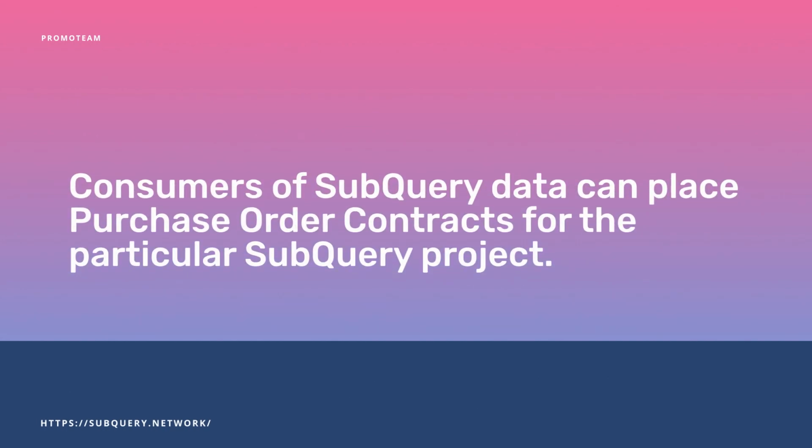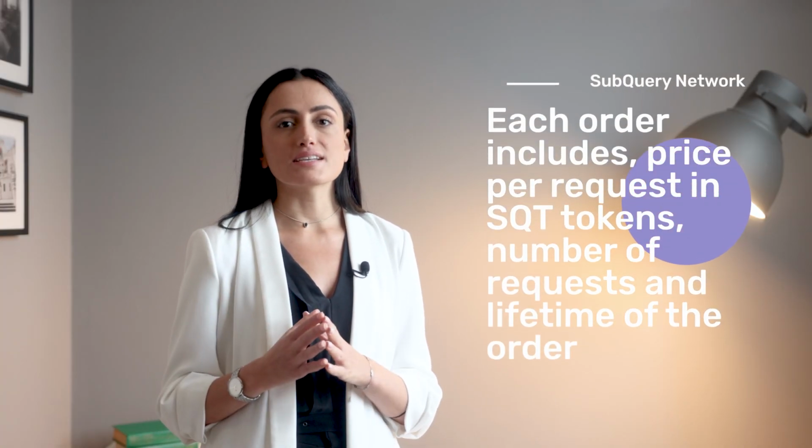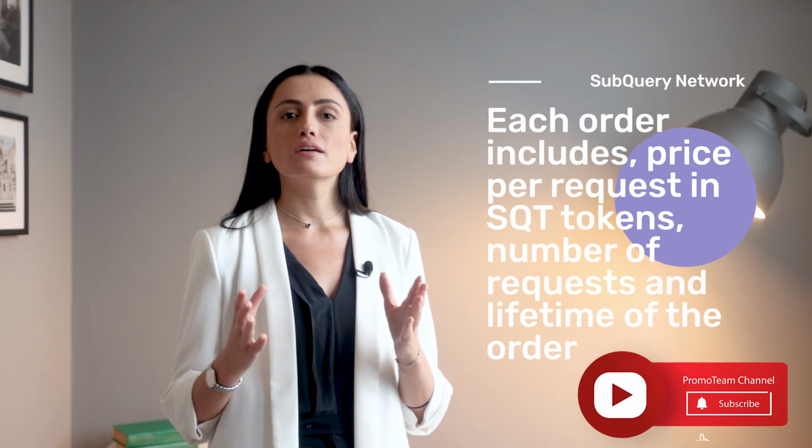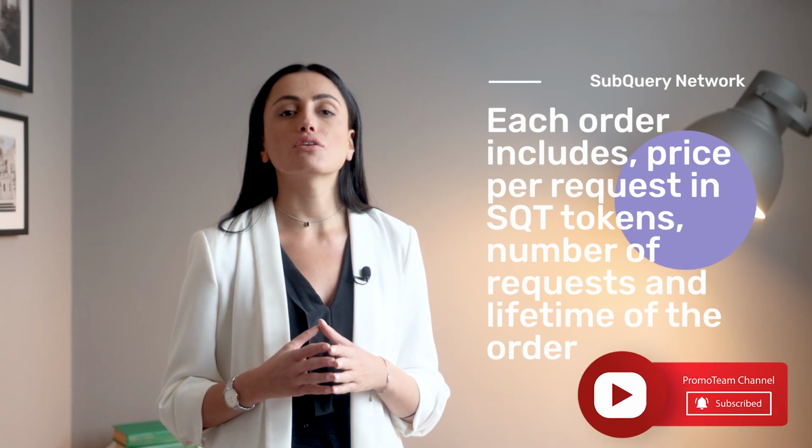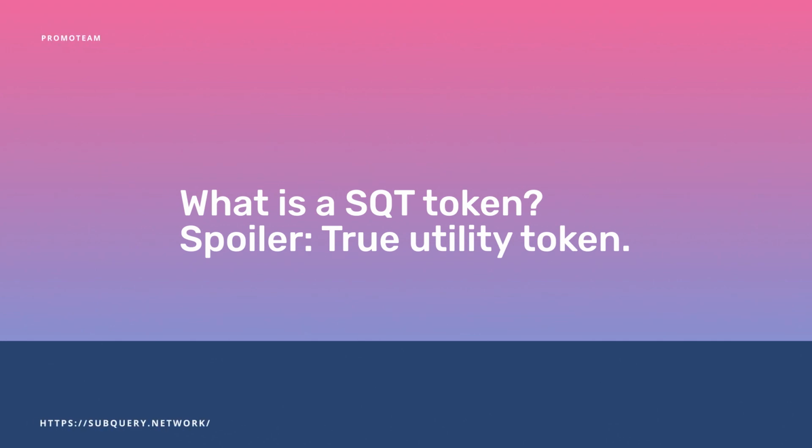Consumers of SubQuery data can place purchase order contracts for the particular SubQuery project. Each order includes price per request in SQT tokens, number of requests, and the lifetime of the order. This purchase order contract goes on-chain, and the consumer deposits a certain amount of tokens. If contract terms are unprofitable or unreasonable for indexers, it will be unfulfilled, and deposited tokens will be returned to the consumer minus a small portion which shall be burned.